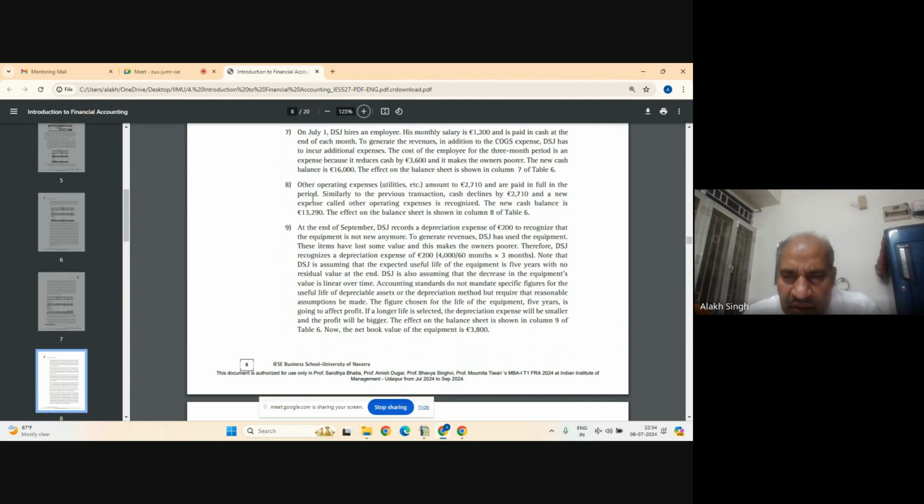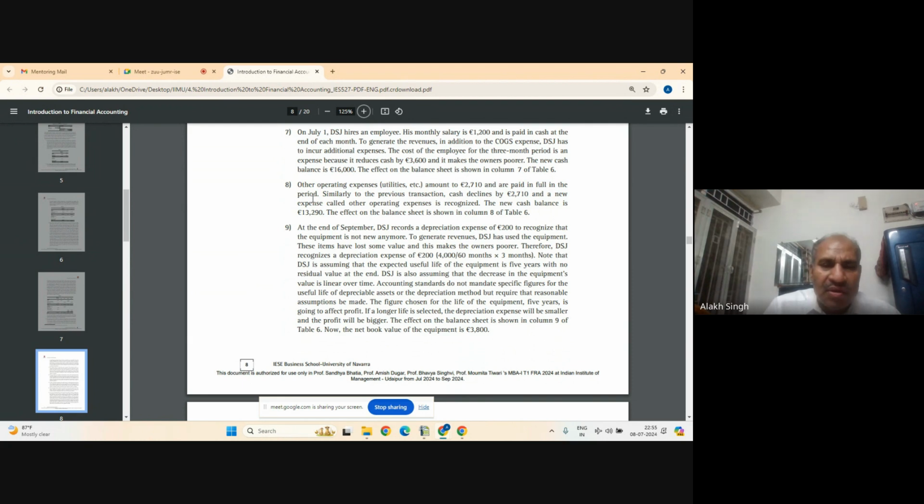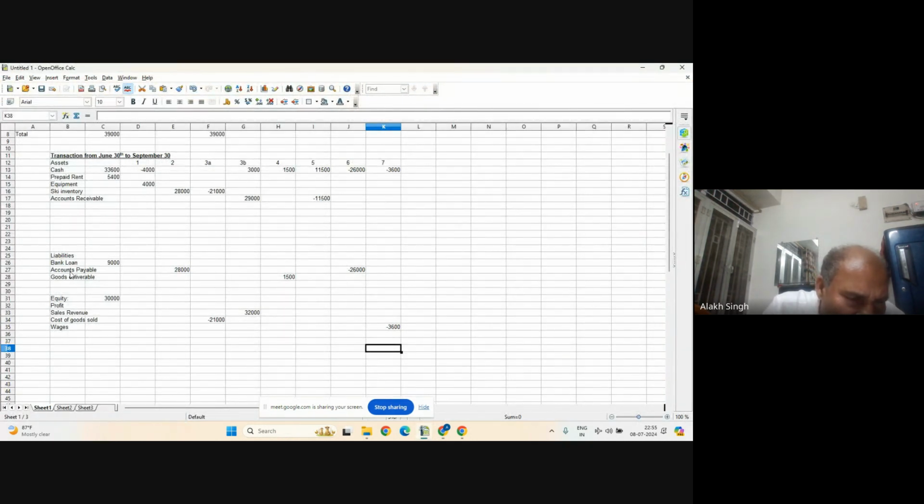Okay, Shashwat, what is your explanation? It will generate a new category of operating expenses. Very good. A new category of operating expenses and it has been paid. So where will that operating expense go? As a part of liabilities, as a part of profit, or as a part of assets? Profit, right? Profit, very good. Because utilities have been paid, profit has gone down.